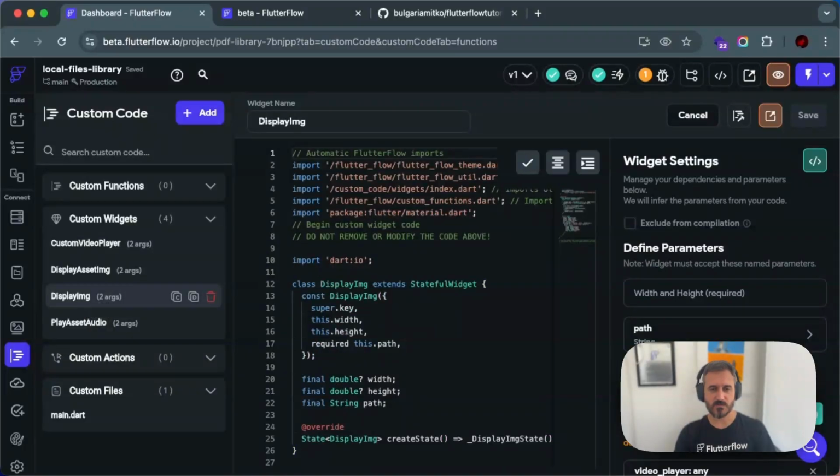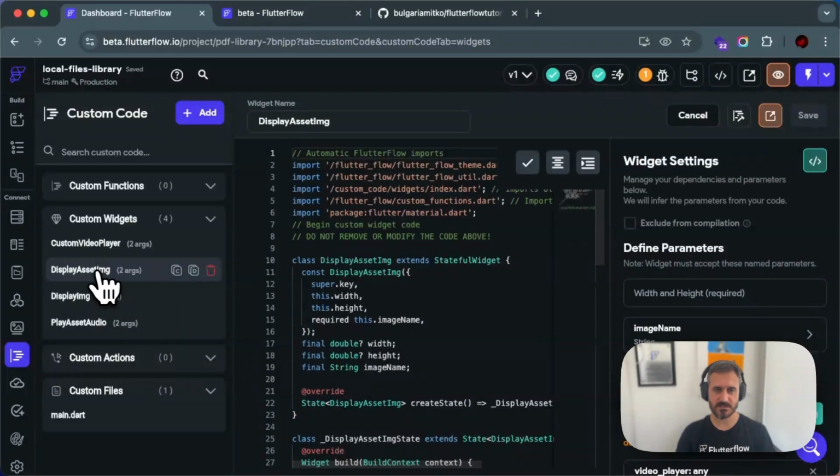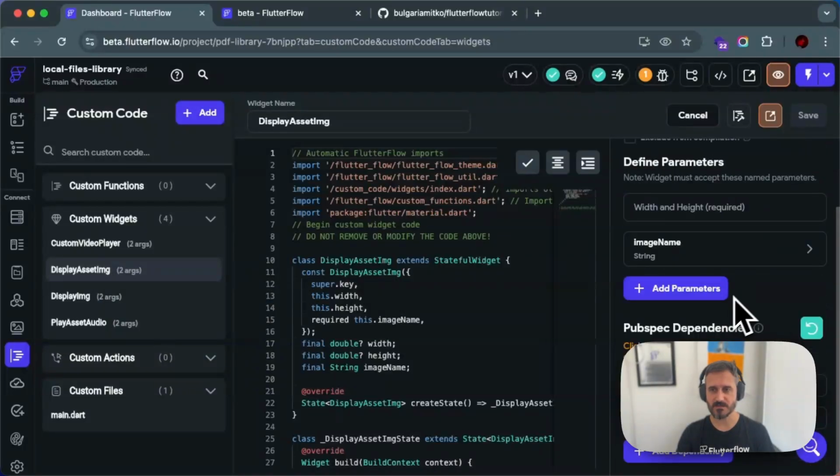This custom widget will display a local image that you have on your device, and this custom widget will display a local image from the asset, and it will take one parameter, which is the name of the image in the asset. They need to be equal, or else it will not work, of course.